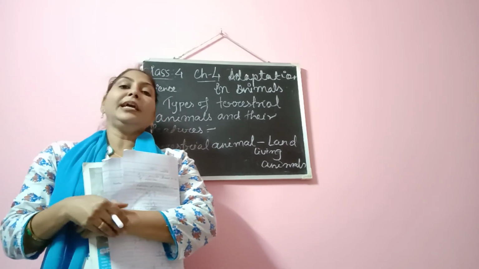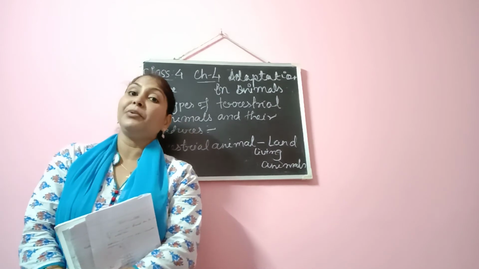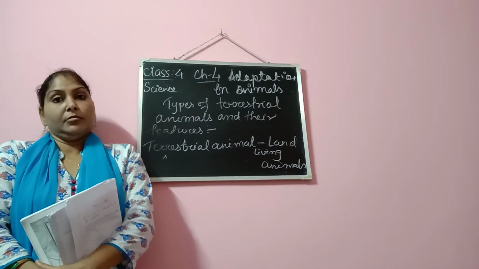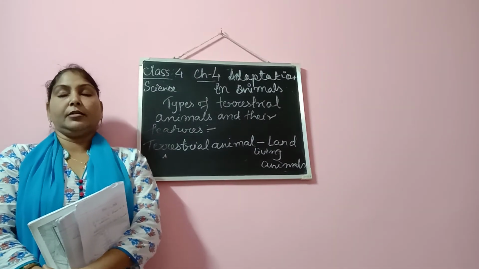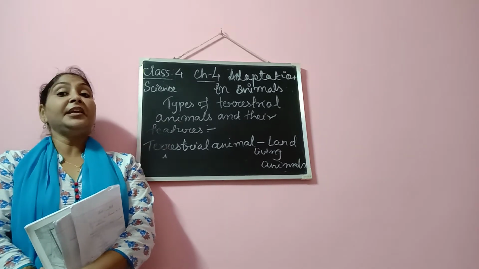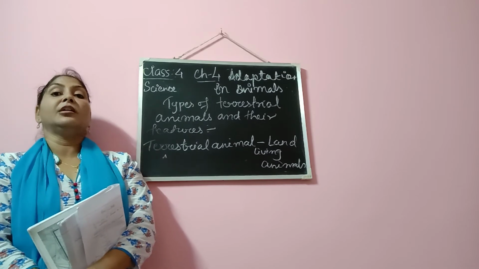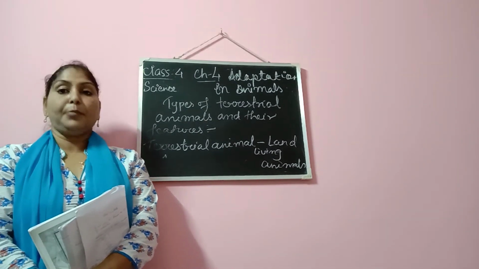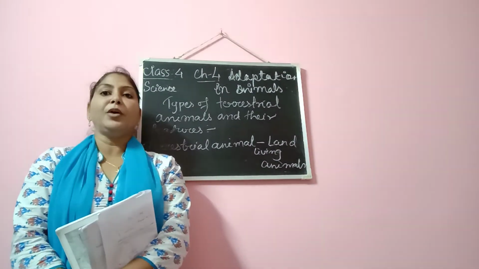That's why adaptation is very necessary and important. As we discussed in the last class, the need for adaptation is to search for food, shelter, for reproduction, and also for protection. Okay, so I complete this topic here.